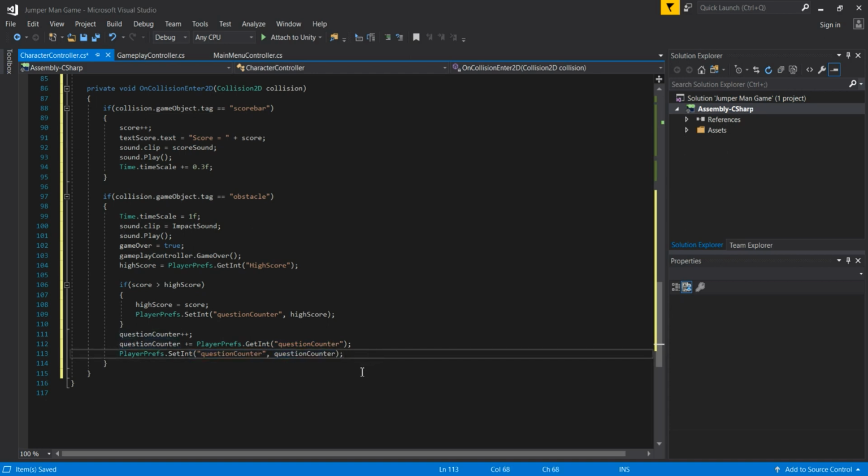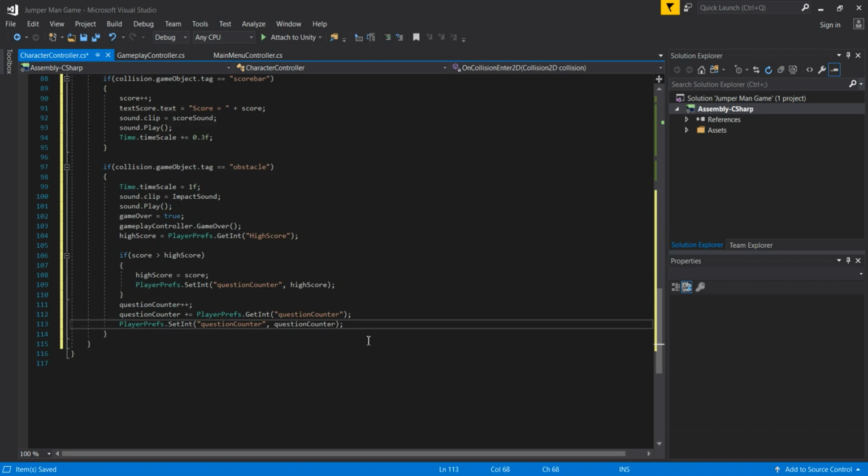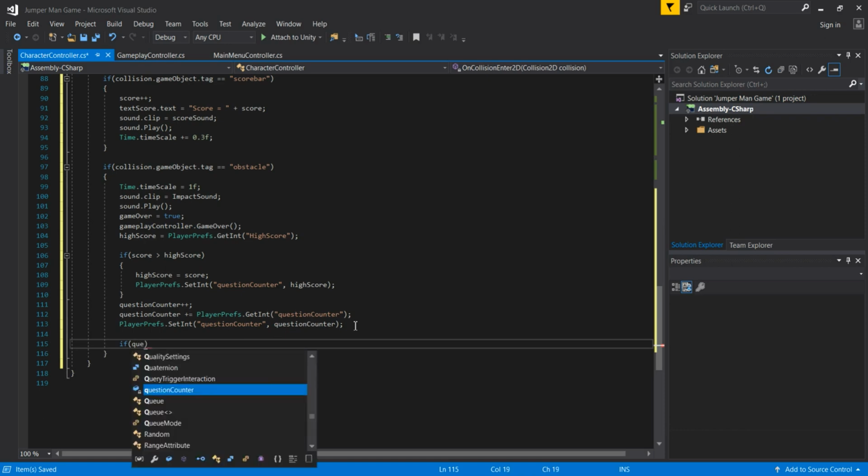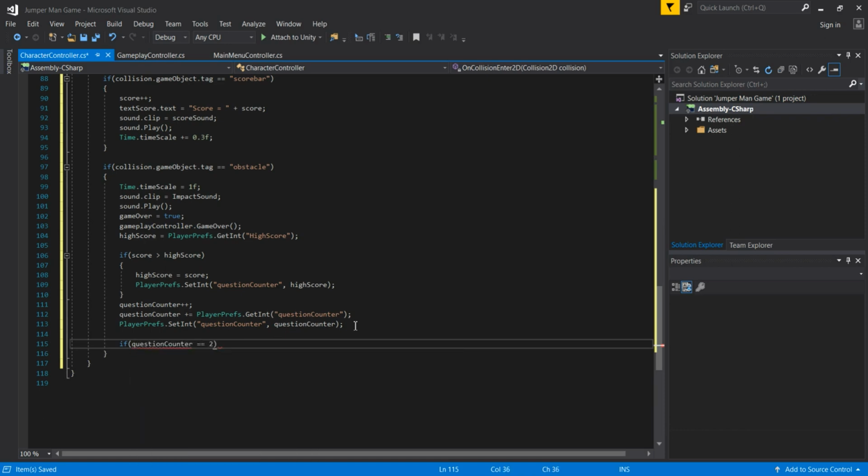And guys, this is so far good. If this question counter is increased, we are no longer in this new record state. We go back to the question counter, and then we open a new if statement. In this if statement we check if our question counter is 2. So if we play our game 2 times, we are going to invoke one function.